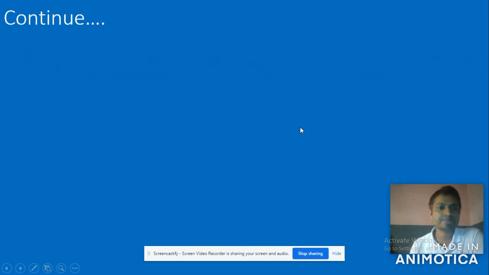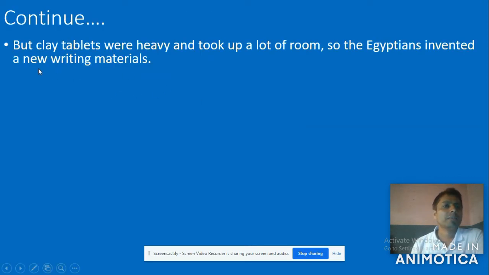Now look at here. Next one. But clay tablets were heavy, right? The clay tablets were very heavy and took up a lot of room. So the Egyptians invented a new writing material. The people who live in Egypt, called Egyptians, invented new writing material. Why? Because clay tablets were very heavy, difficult to carry, and even took up a lot of room to store, so they had an idea to invent another writing material.